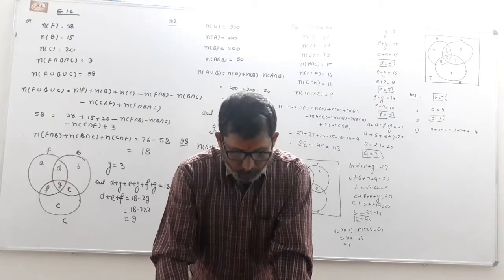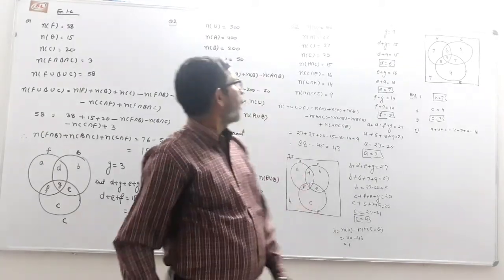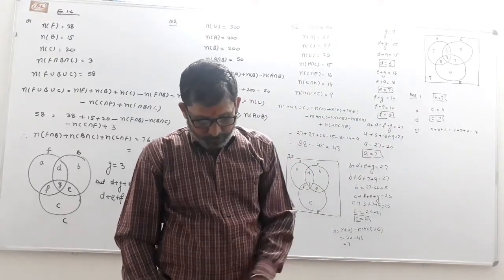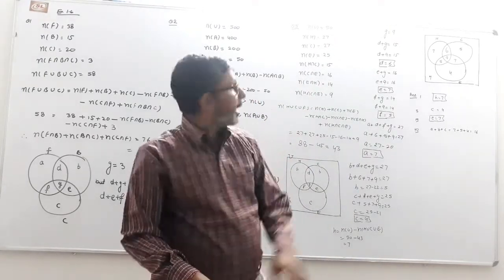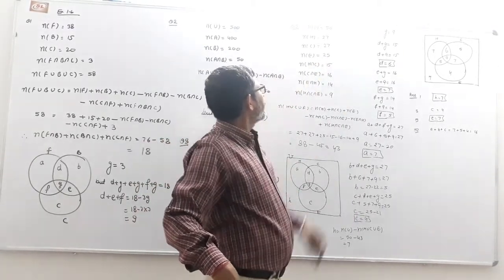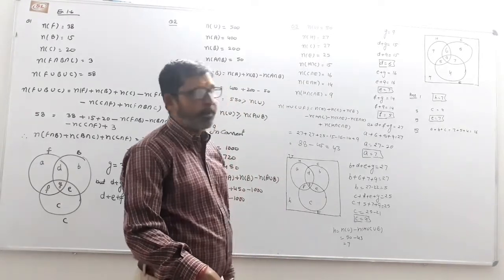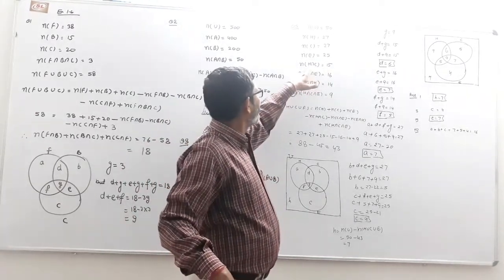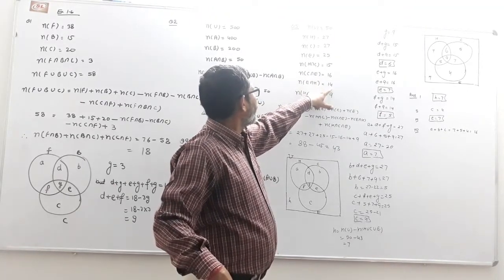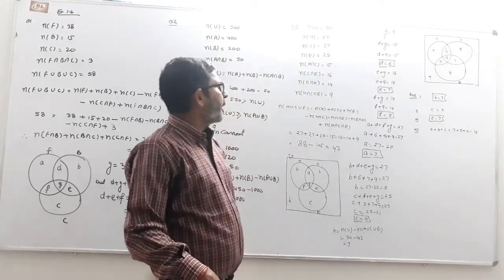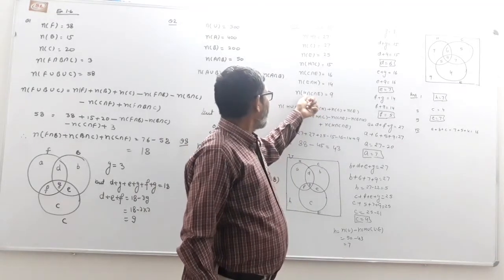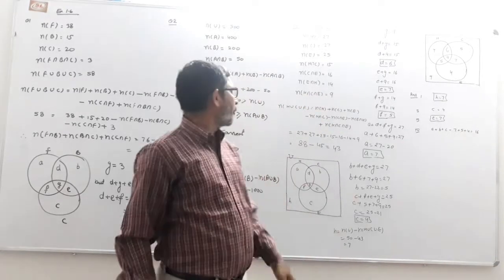One more question, question number five. In a class of 50 students, 27 like history, 27 like civics, and 25 like economics. 15 like both history and civics, 16 like civics and economics, and 10 like economics and history, and 9 students like all three subjects: history, civics as well as economics.